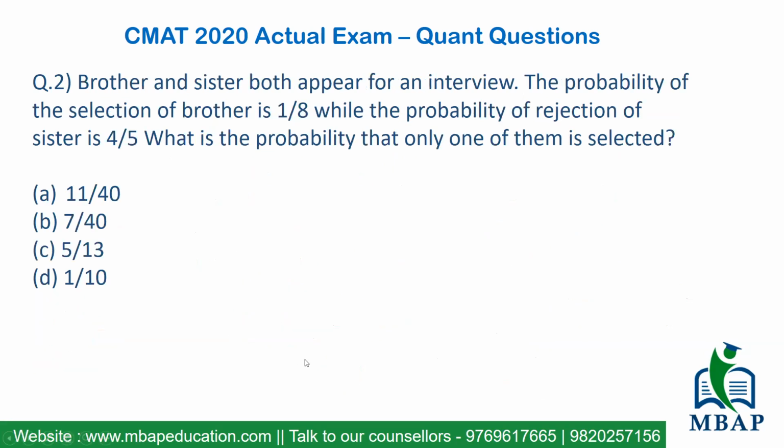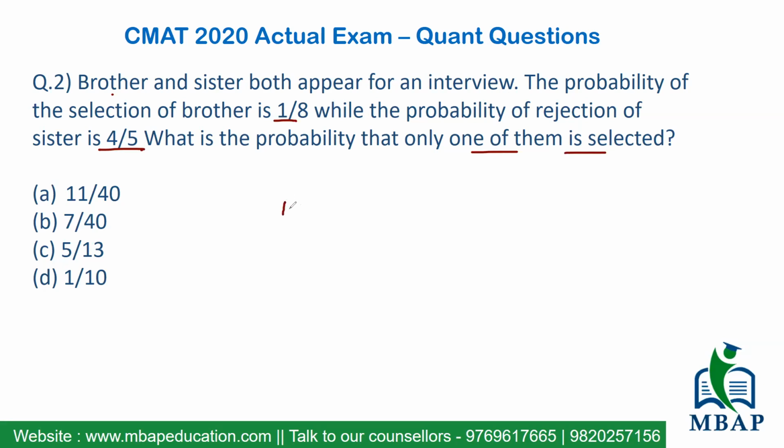Okay. Have a look at this question. This is a CMAT 2020 question. The question says, brother and sister both appear for an interview. I repeat, brother and sister both appear for an interview. The probability of selection of brother is 1 by 8. The probability of rejection of sister is 4 by 5. What is the probability that only one of them is selected?